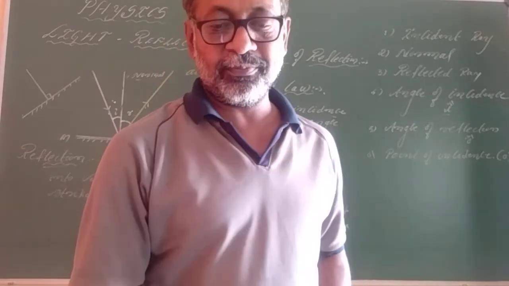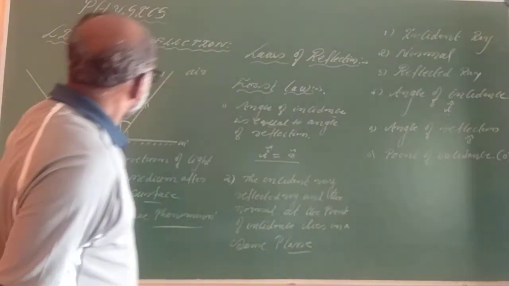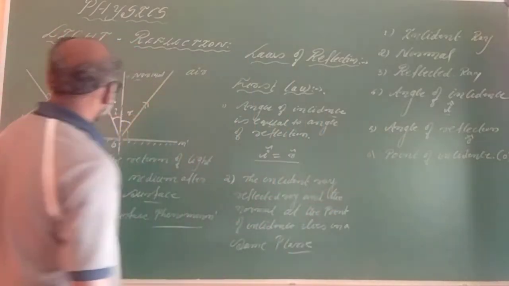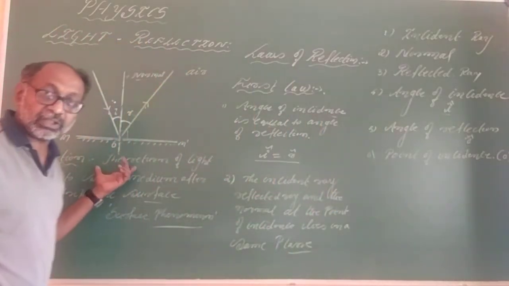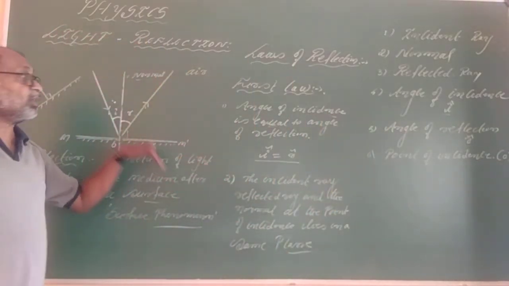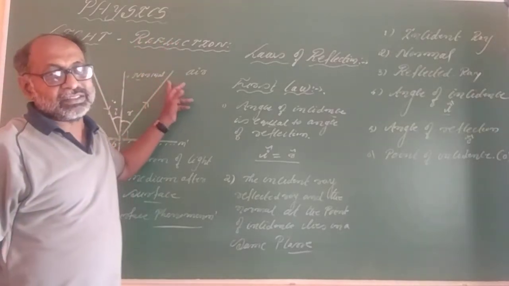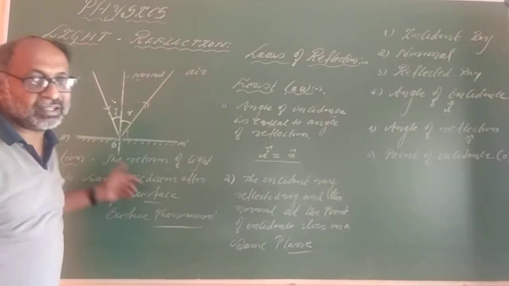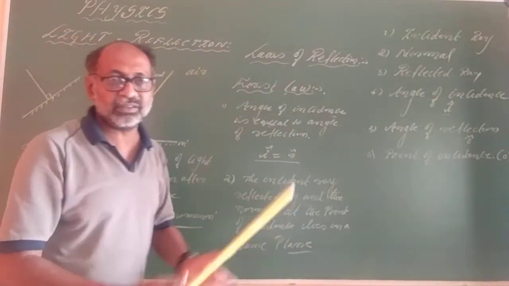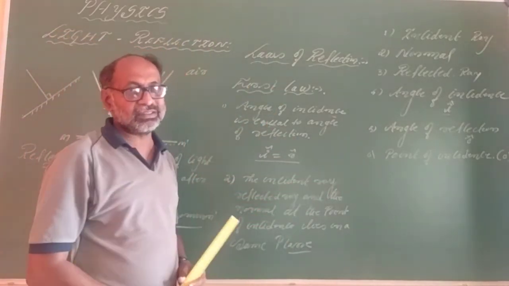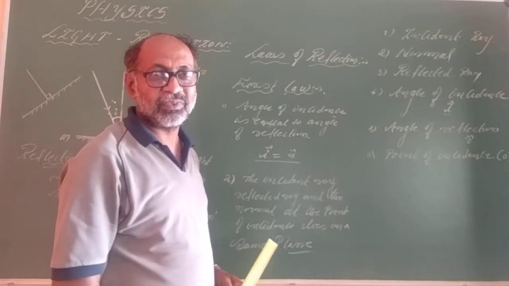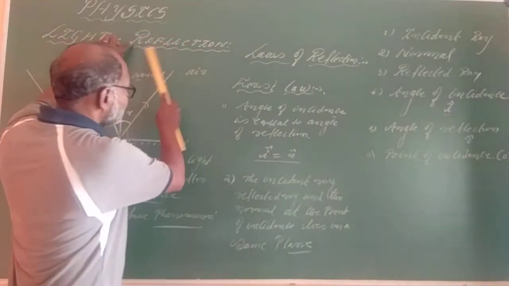Okay. So today we have understood that reflection is the phenomenon of return of light into the same medium after striking a surface. Reflection, or bouncing of light after striking the reflecting surface, is termed reflection.